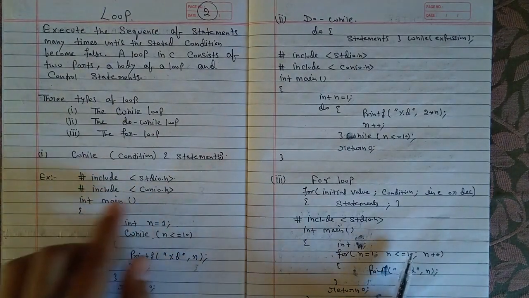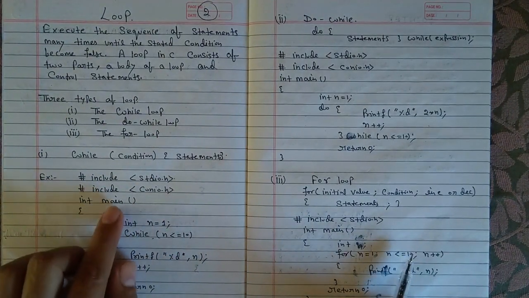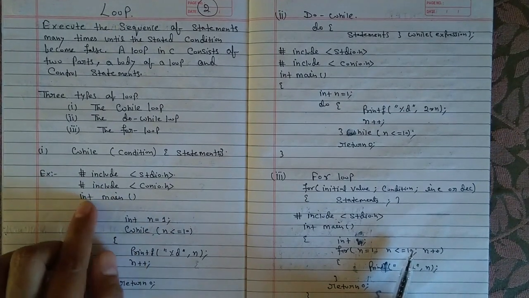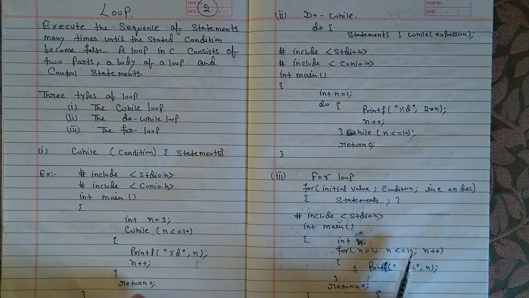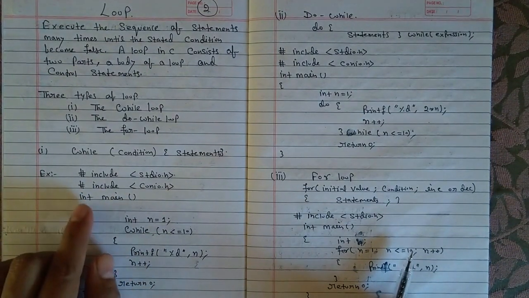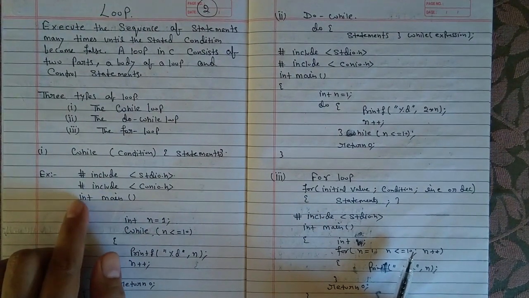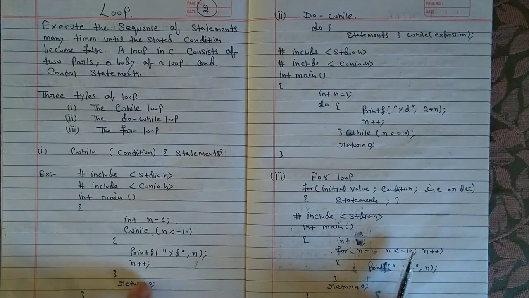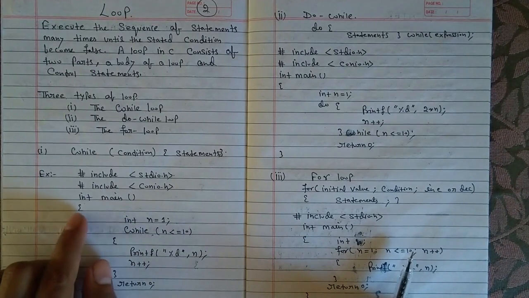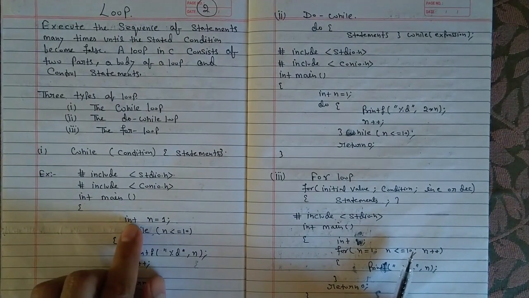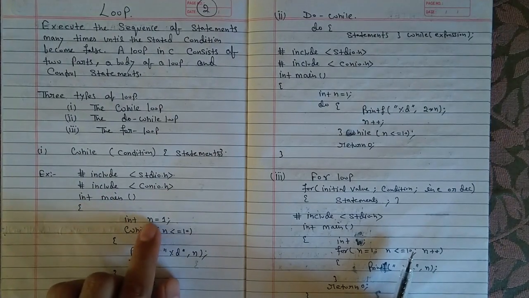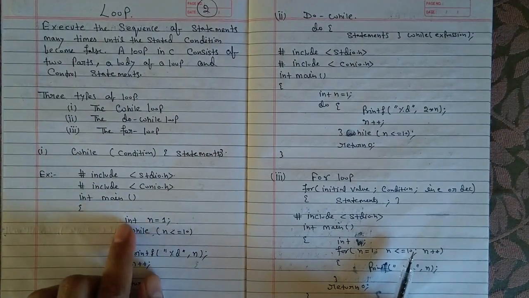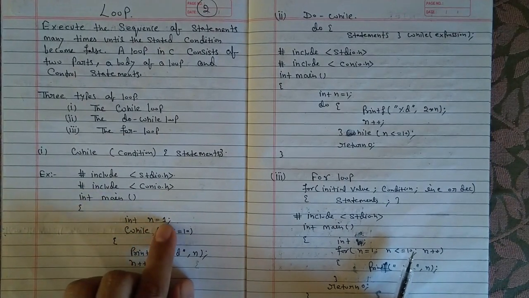Then we have written int main. This is the main function. We have written int, so we have to return one value. Return is 0. You can also write void. If you write void main, there is no need to write this return. Now your curly bracket has opened. We have written int n is equal to 1. n is of integer type, that is the data type, and its value is equal to 1.